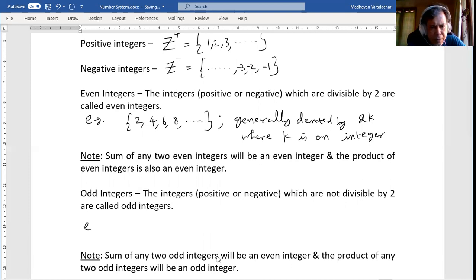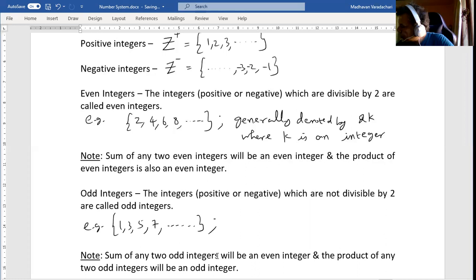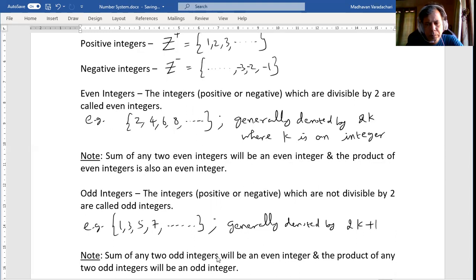For example, 1, 3, 5, 7, and so on, generally denoted by 2k plus 1, where again k is an integer.